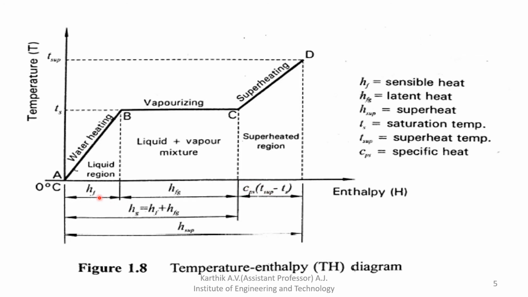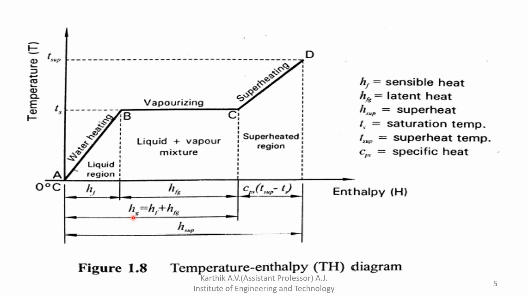So the combination of sensible heat plus latent heat is nothing but dry steam. Here HF is the enthalpy of sensible heat, and HFG is the enthalpy of latent heat.